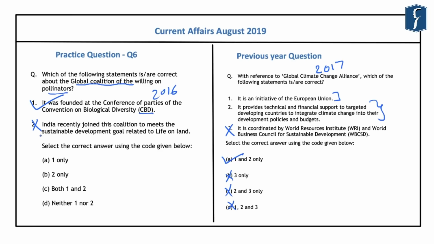Further, this organization was formed to follow up on the findings of the IPBES, or the Intergovernmental Science Policy Platform on Biodiversity and Ecosystem Services. And this was based on the assessment of this IPBES on the pollinators, pollination, and the food production. So although this global coalition of the willing on the pollinators looks huge in scale, only 28 countries have signed this coalition. And in this line, India has yet not joined this coalition.